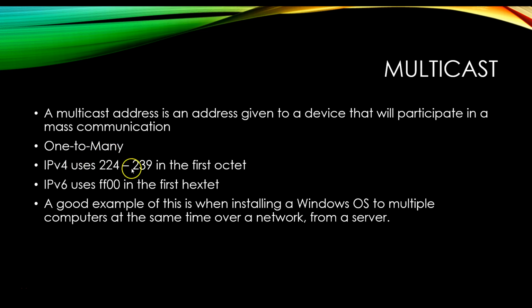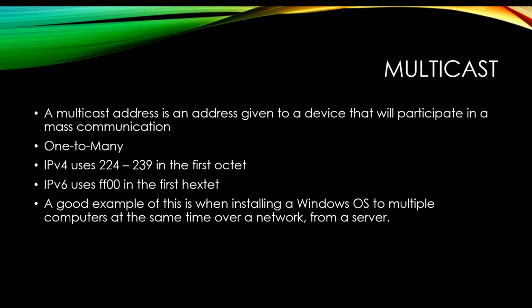So IP version 4, we give multicast addresses in the range from 224 to 239 in that first octet of the IP address. In IP version 6, we use the FF00 as the first hextet in the IP version 6 address. But why would we ever need this?